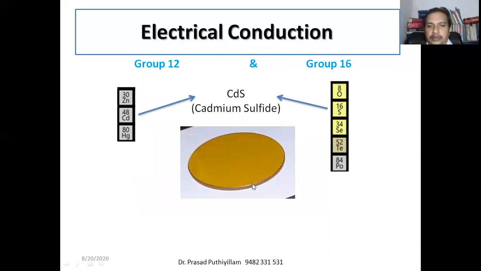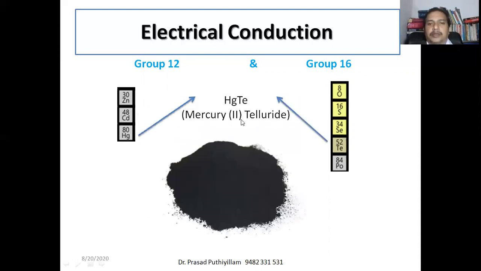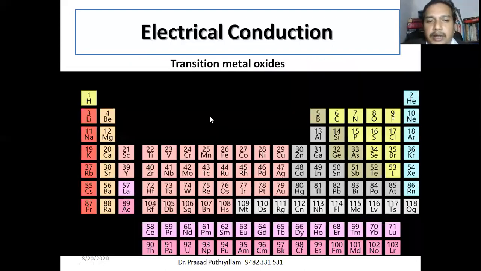Or cadmium sulfide, this is how it looks, it appears like this. Or mercury telluride, where the oxidation state of mercury is 2. Mercury telluride is black in color. These are examples of compounds which give semiconducting property.